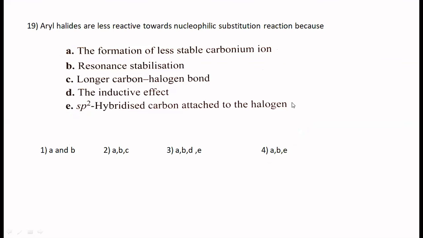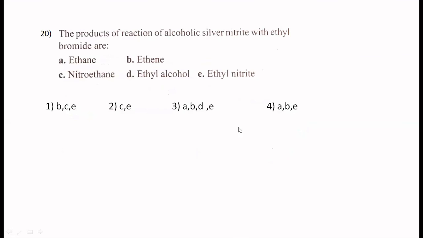Let's move on to the next question. The products of reaction of alcoholic silver nitrite with ethyl bromide are nitrite. Silver nitrite and KNO2, AgNO2, you must have studied this. Nucleophilic substitution happens.